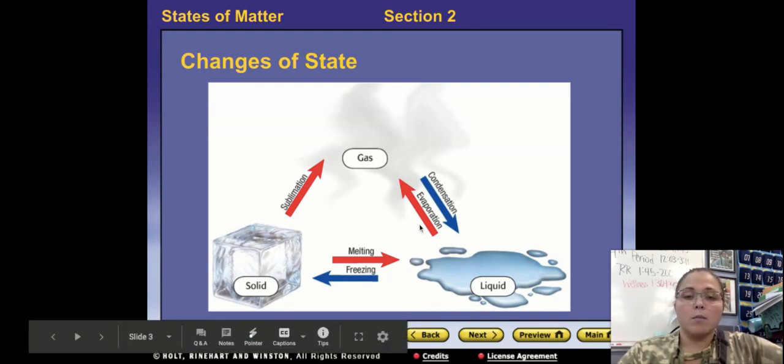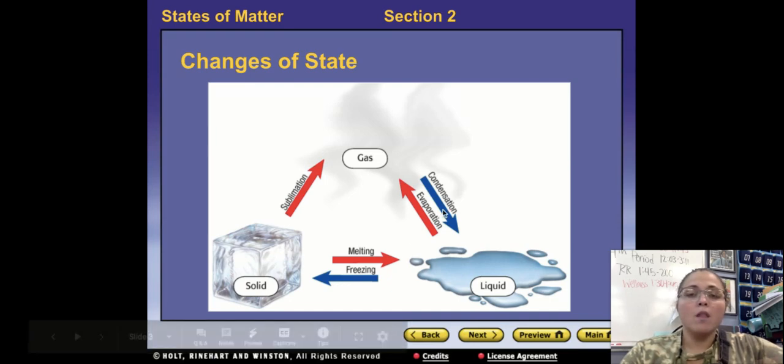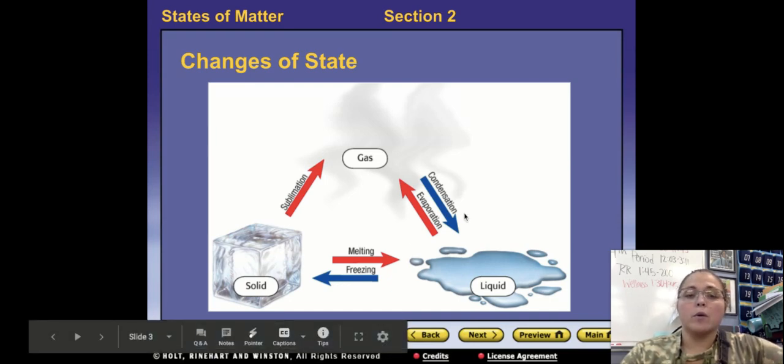Also notice that some are red arrows and some are blue. Red arrows mean that you have to add heat or energy into it to get that change to occur. The blue arrows mean it needs to cool down or have heat taken away to get that change to occur.